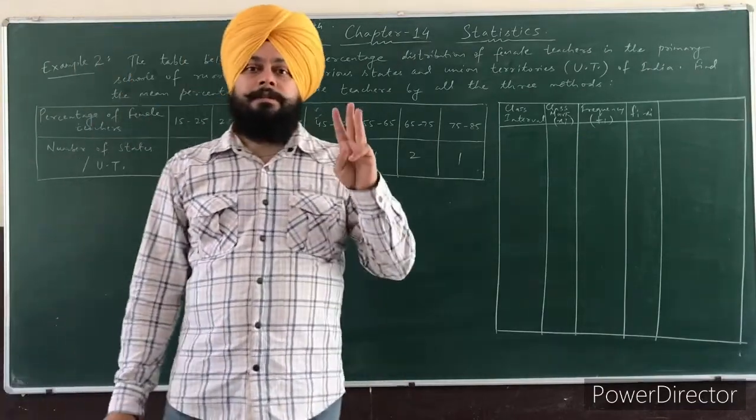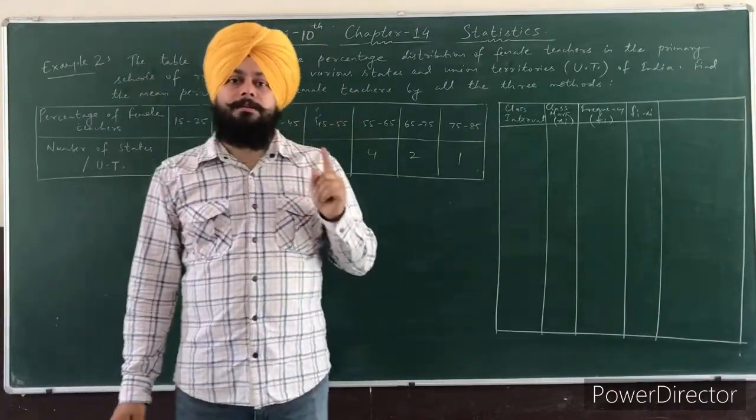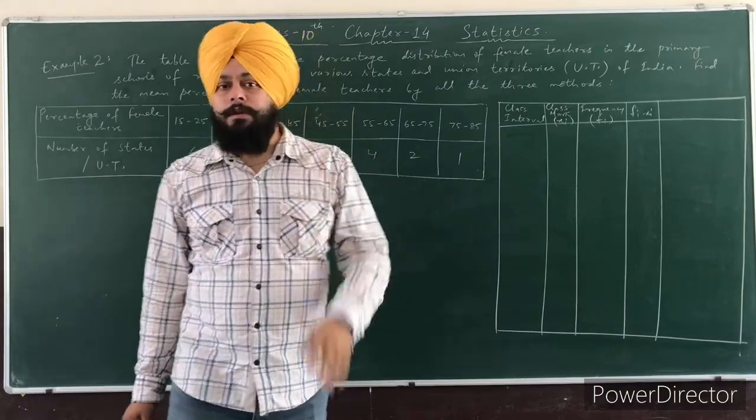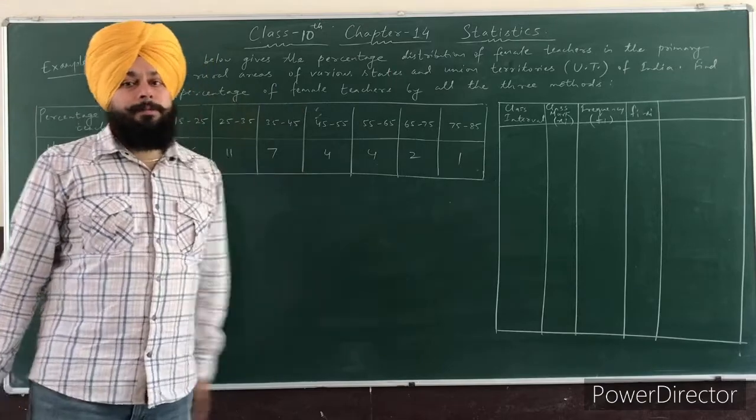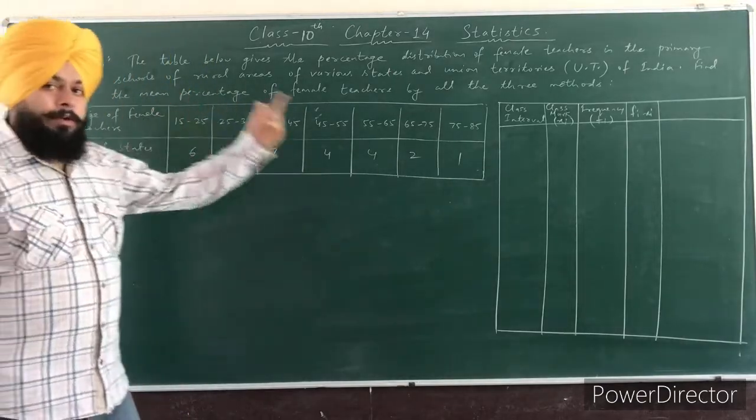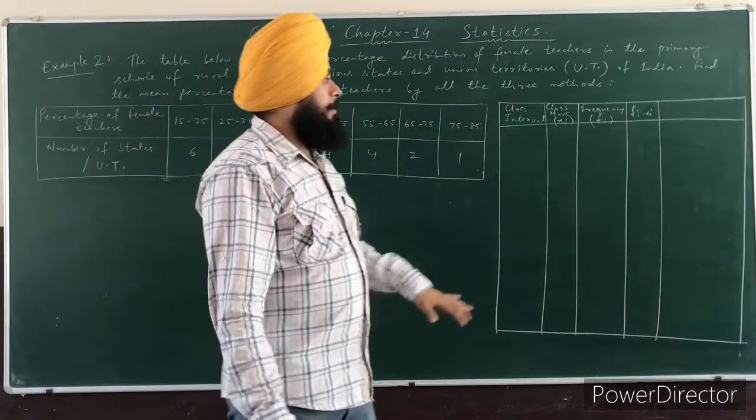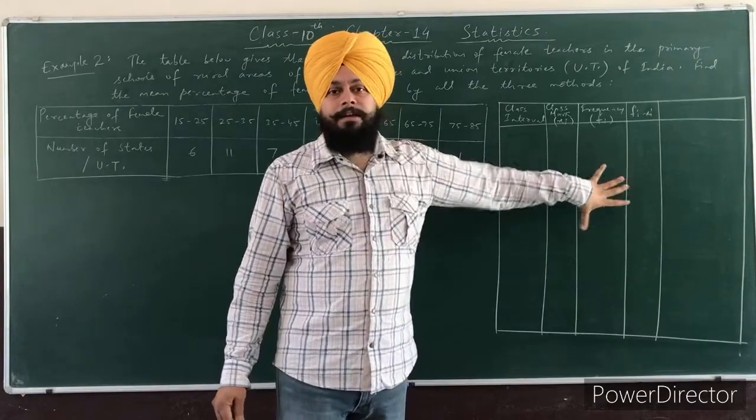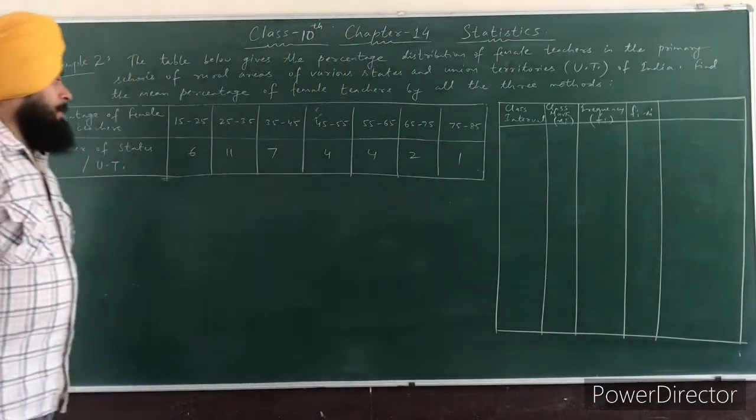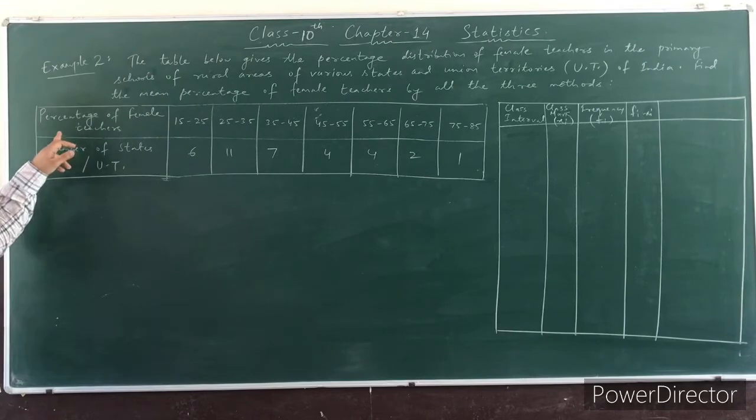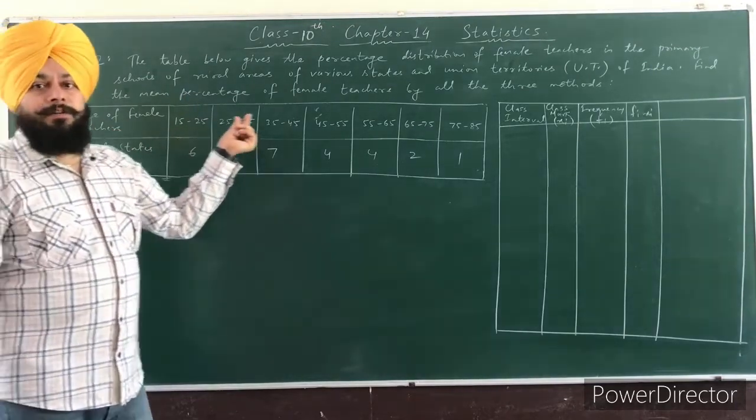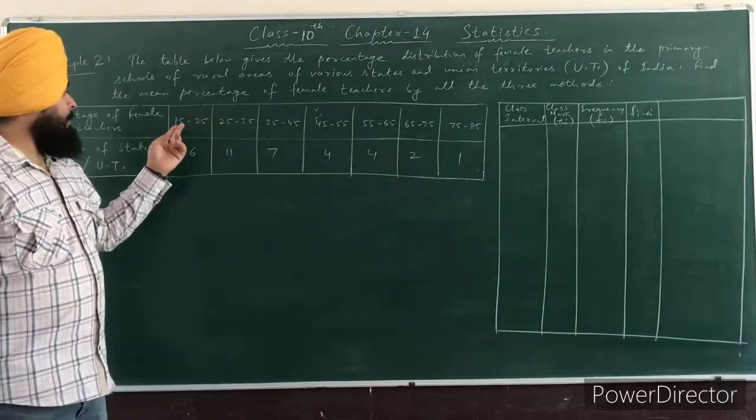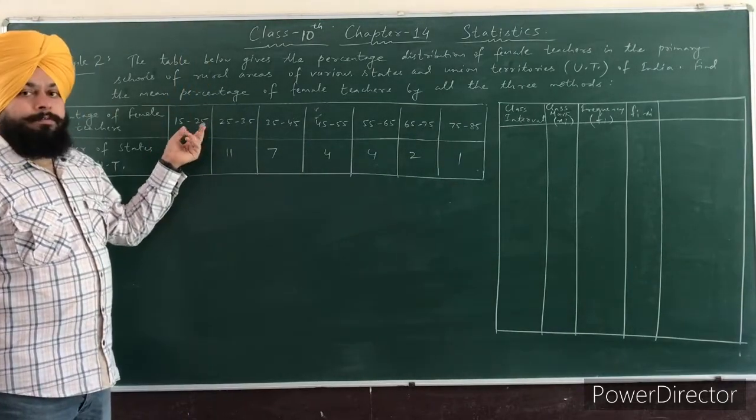So three methods, which one? Direct method, assumed mean and step deviation. We have to find the mean of the percentage of female teachers by all the three methods. So we will solve one by one. First we will find the mean by which method? By direct method. Clear? So you can see here is a table in which the percentage of female teachers is given in the class interval. So you can see here 15 to 25.